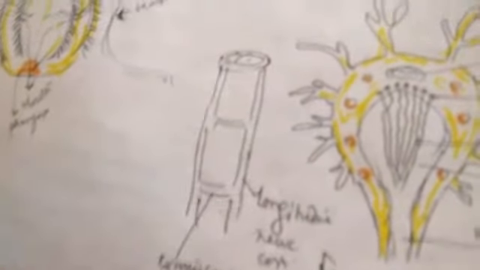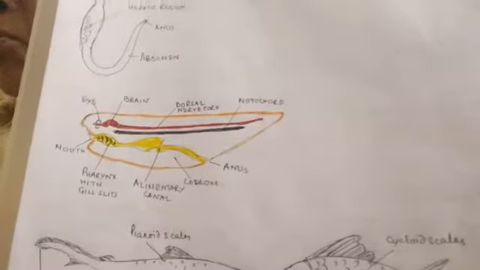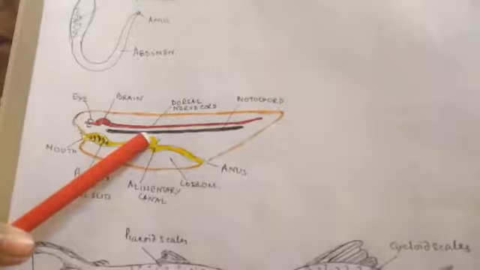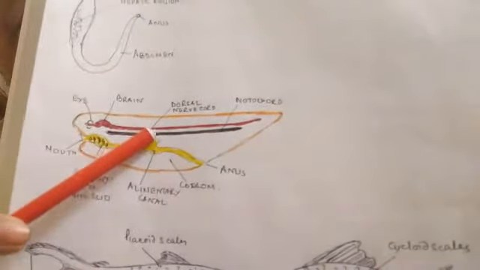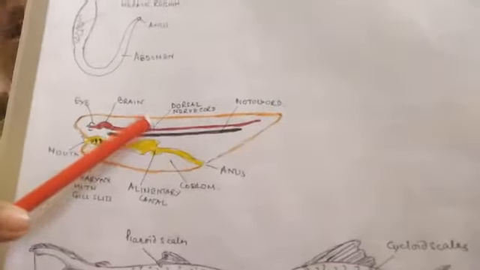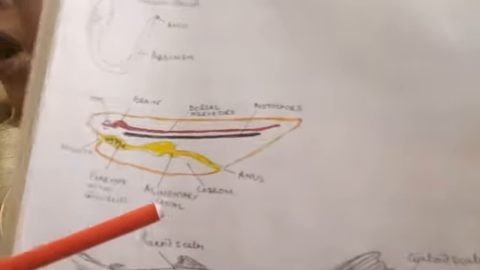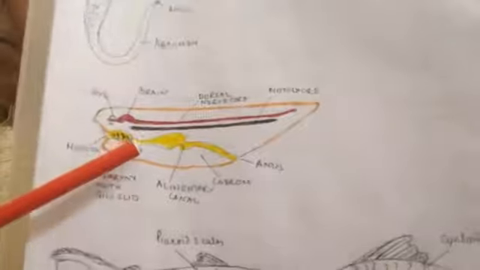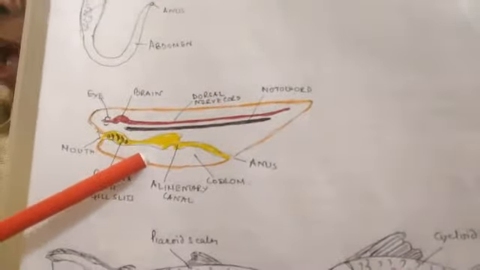longitudinal nerve cords. Here it is single, and also hollow, but in non-chordates it is solid, and two are there. Here it is present on the dorsal side of the body, but in non-chordates it is present on the ventral side. Now the pharynx here is perforated by gill slits, but in non-chordates gill slits are absent.